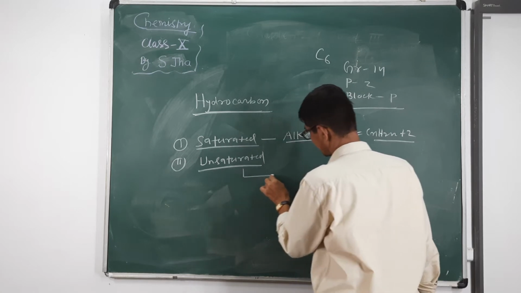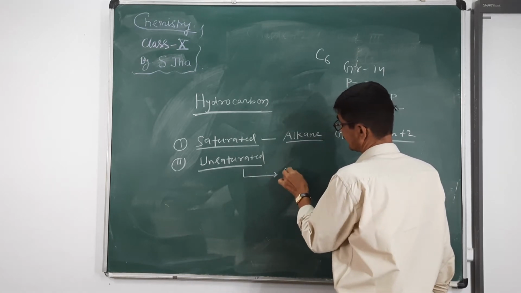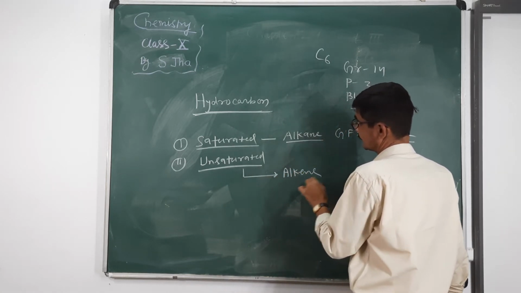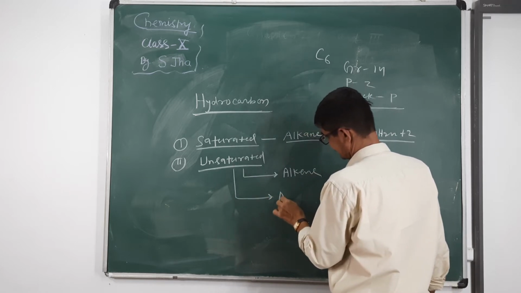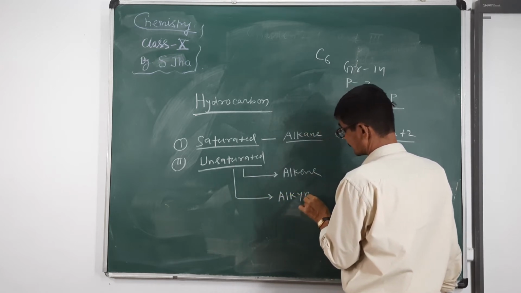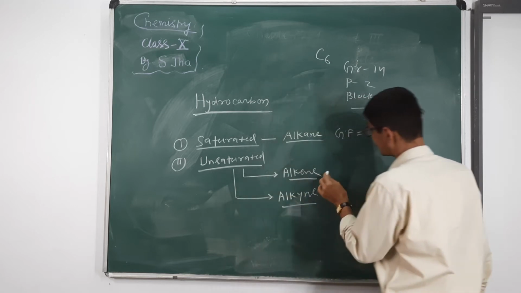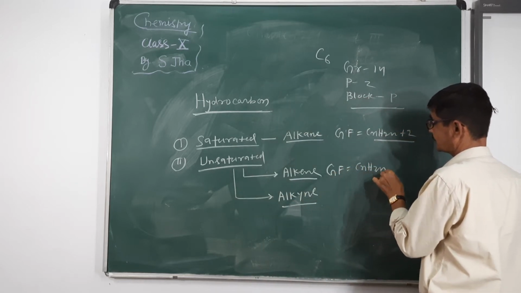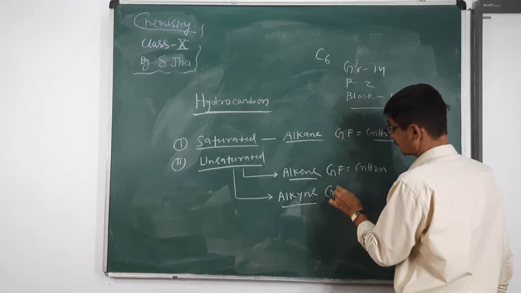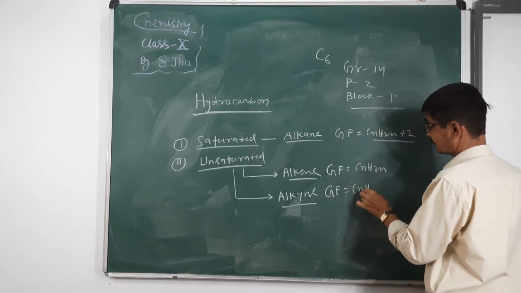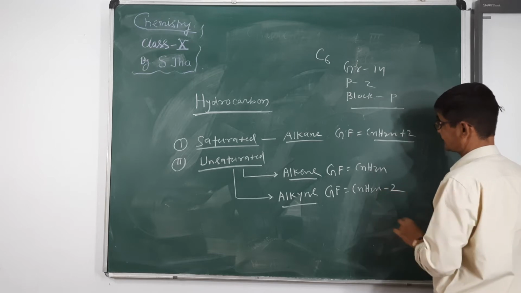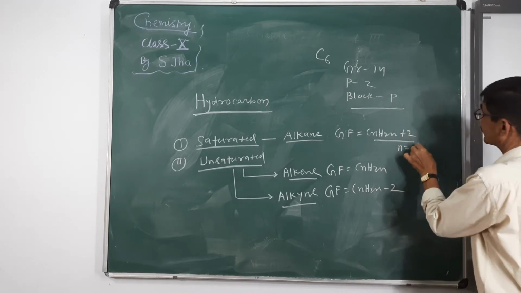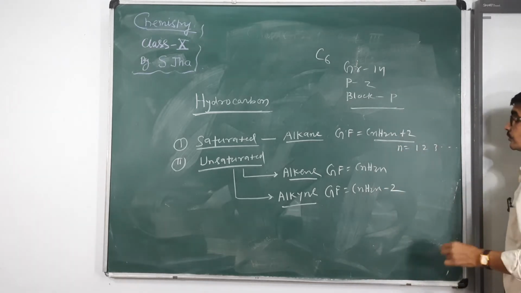So based on this concept, it is of two types, alkene and alkyne. In case of alkene, general formula is CnH2n. In case of alkyne, general formula is CnH2n minus 2. N is the number of carbon atoms, 1, 2, 3, 4.